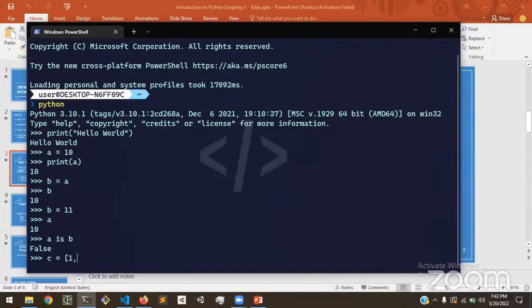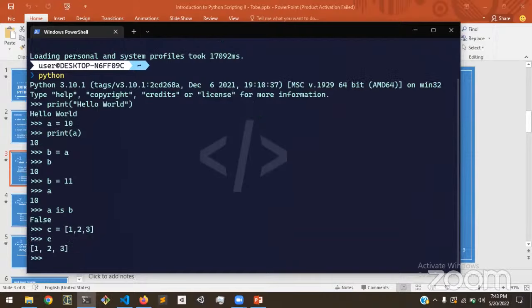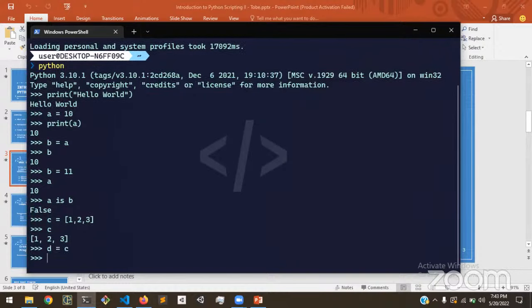C is equal to 1, 2, 3, and we can see the value of C, which is 1, 2, 3. And then let's say D is equal to C. One thing to note here is that lists are mutable. That means that we can modify a list without changing its memory address or the object that it references.